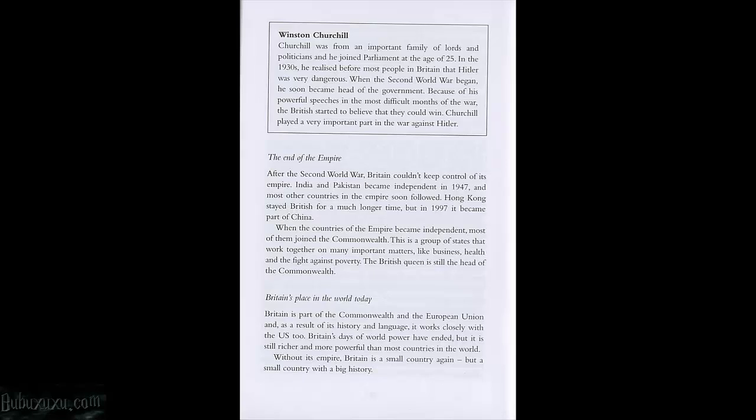The end of the empire. After the Second World War, Britain couldn't keep control of its empire. India and Pakistan became independent in 1947. And most other countries in the empire soon followed. Hong Kong stayed British for a much longer time, but in 1997 it became part of China.